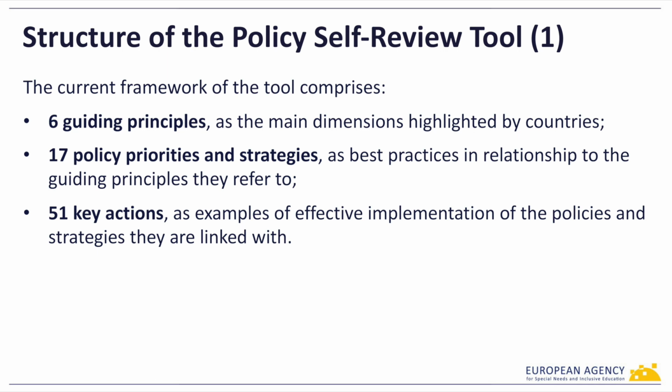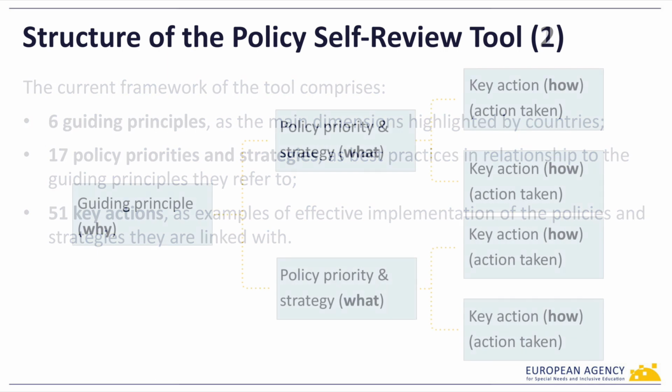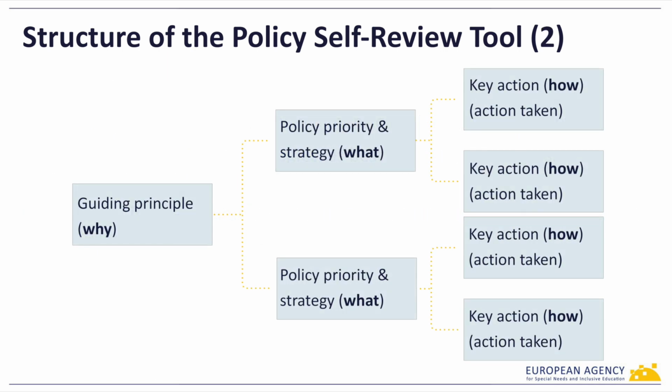The 51 key actions are examples of effective implementation of the policies and strategies they are linked with. These cover issues of funding, governance, capacity building, and quality assurance that enable stakeholders to implement the policies and strategies they refer to on a daily basis. These key actions consider what should be done, how it should be done, and how effectiveness should be checked.